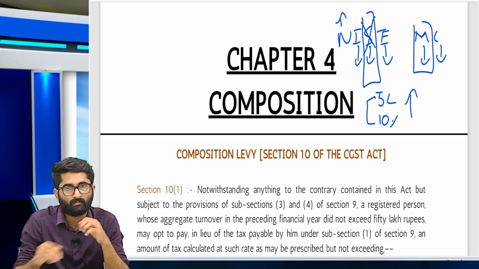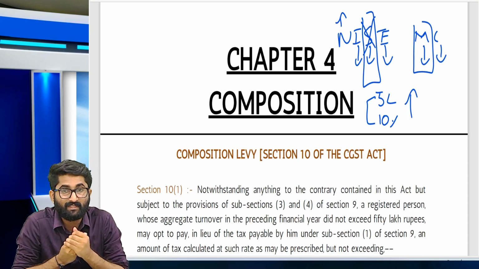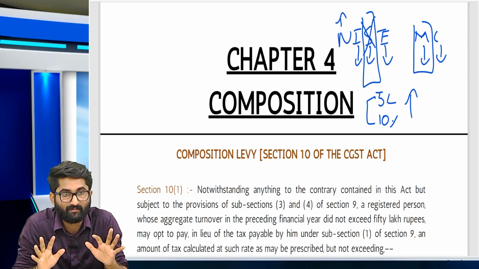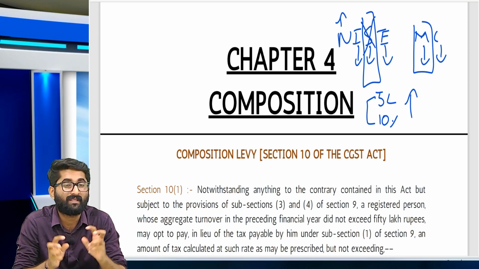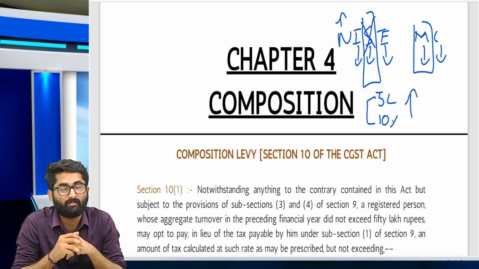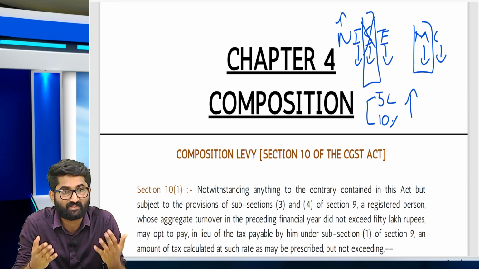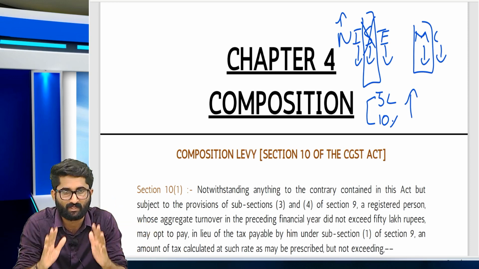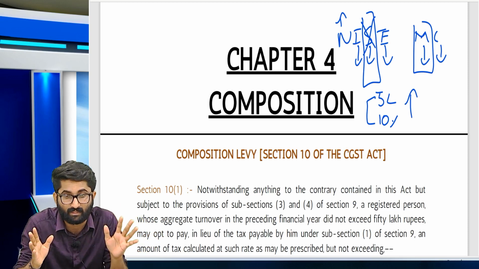And if he is a composition dealer, then he cannot collect the tax, and at the same time, he cannot give any credit. And one more thing, when can you opt for composition, sir, timing wise? You can opt for composition when you are taking a fresh registration, in the middle of the year, in the beginning of the year, or at the end of the year. If you are taking fresh registration, you can take the registration at any time.